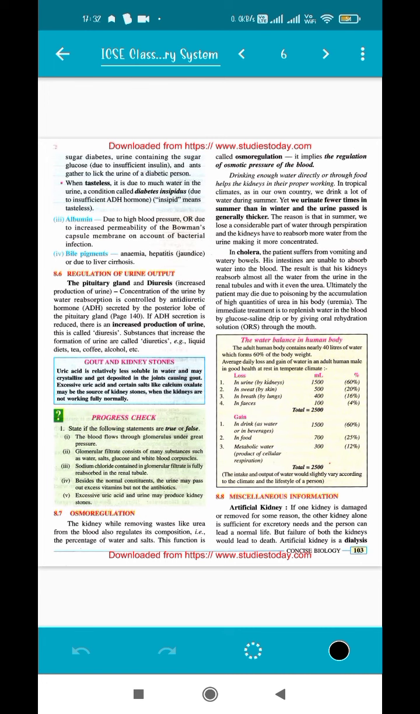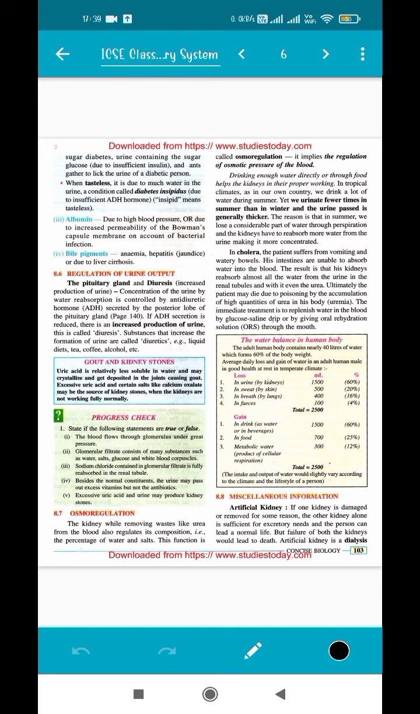And then if there are excessive bile pigments, excessive yellowish color in the urine, that can be due to jaundice or due to other problems such as anemia or liver cirrhosis. Liver cirrhosis is like the complete breakdown of the liver. So these can happen. So sometimes what happens, many people face kidney failure.